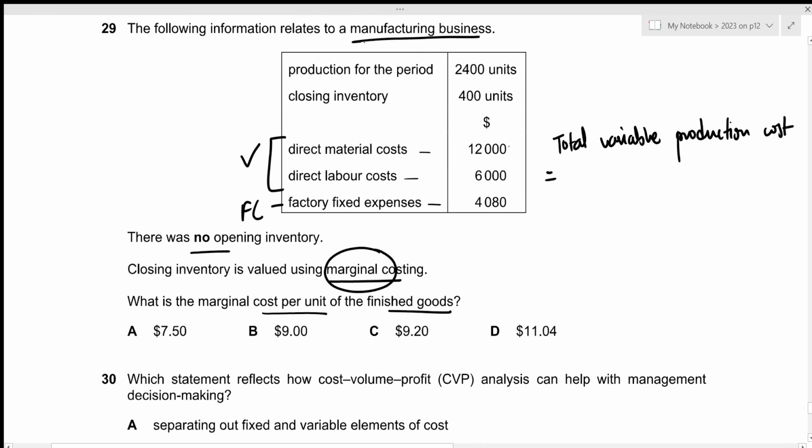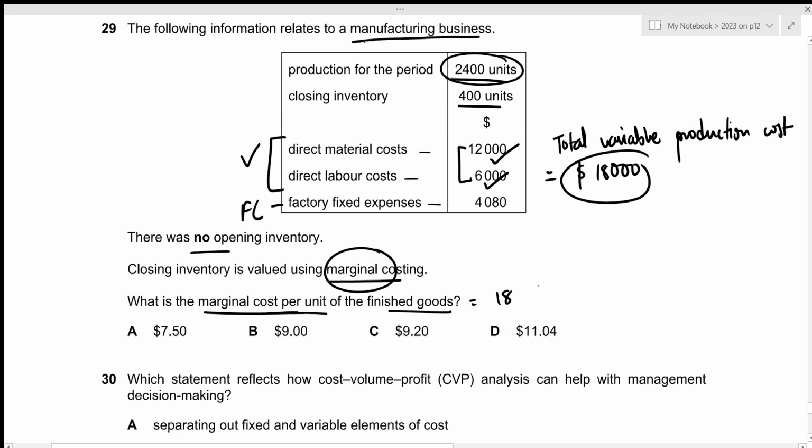This will include the direct materials cost and the direct labor cost. So 12,000 plus 6,000, which results in 18,000. And in this case, since we are asked to calculate the marginal cost per unit of the finished goods, we just have to divide the total variable production cost by our production for the period. So that is just going to be 18,000 divided by 2,400, which results in the value of 7.5. That's the answer we're looking for, which is given by option A.